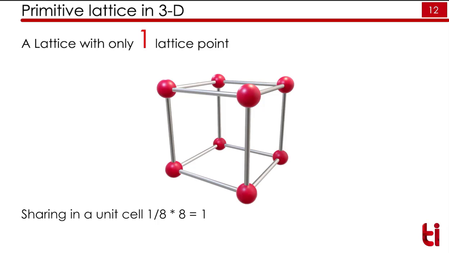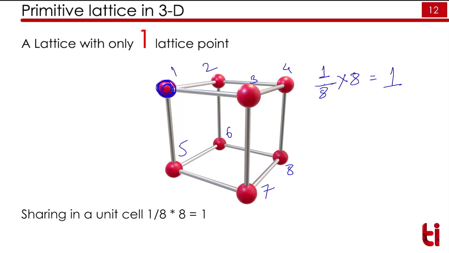A lattice which has only one lattice point, that we call a Bravais lattice. So as I told you just now, if the lattice point is situated at the corner, it will share 1/8 of its portion. So 1/8 into, in this unit cell we have 1, 2, 3, 4, 5, 6, 7 and 8, 8 atoms. So total is equal to 1.